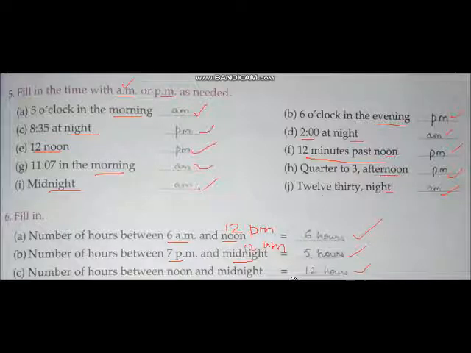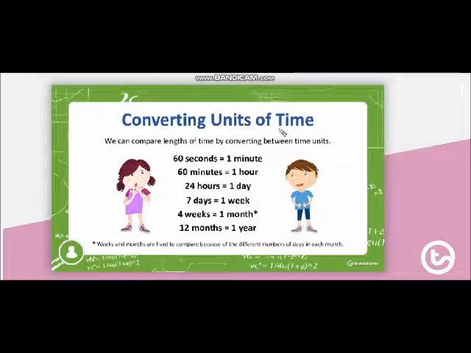Similarly, we can find the time duration. How to convert time? So you should learn these terms to convert time. In 1 minute there are 60 seconds, or we can say 60 seconds is equal to 1 minute.